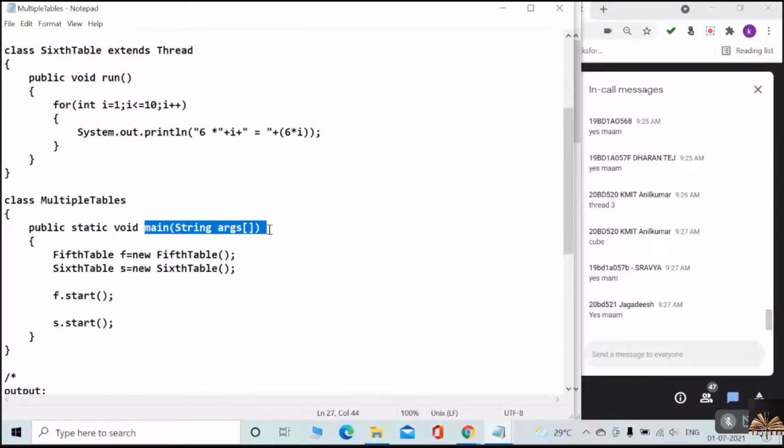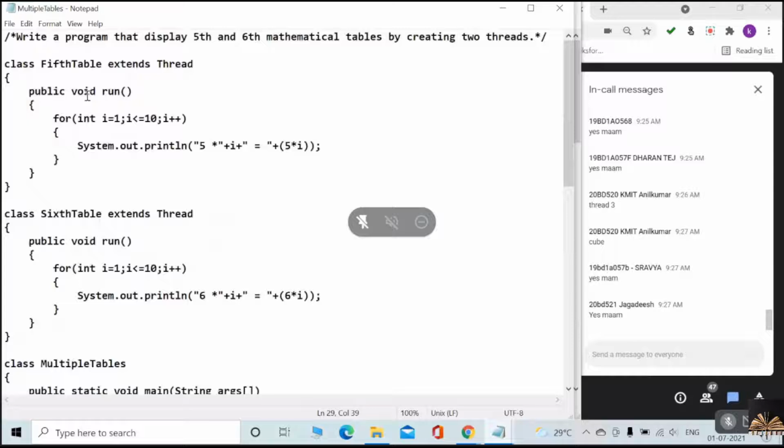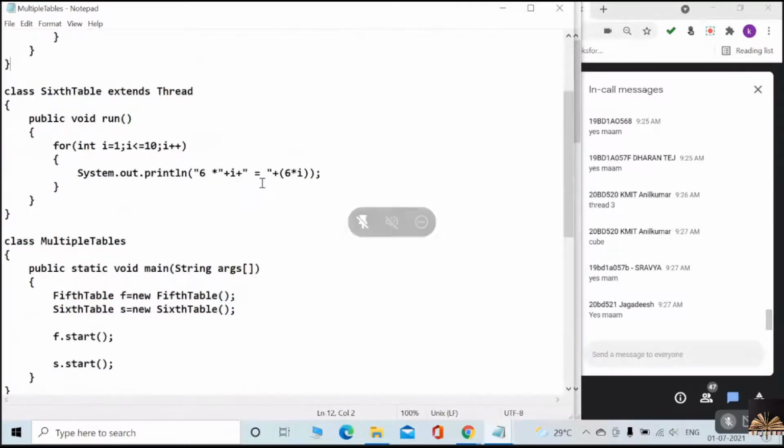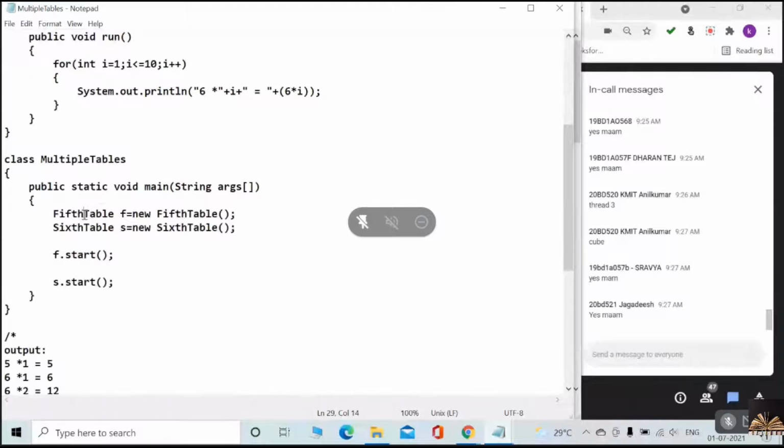In the main method, what we have to do? Already we have discussed there are two threads, no? What is each thread doing? We will discuss right now. Okay, here FifthTable F equals new FifthTable. Then can you please tell me what is F?